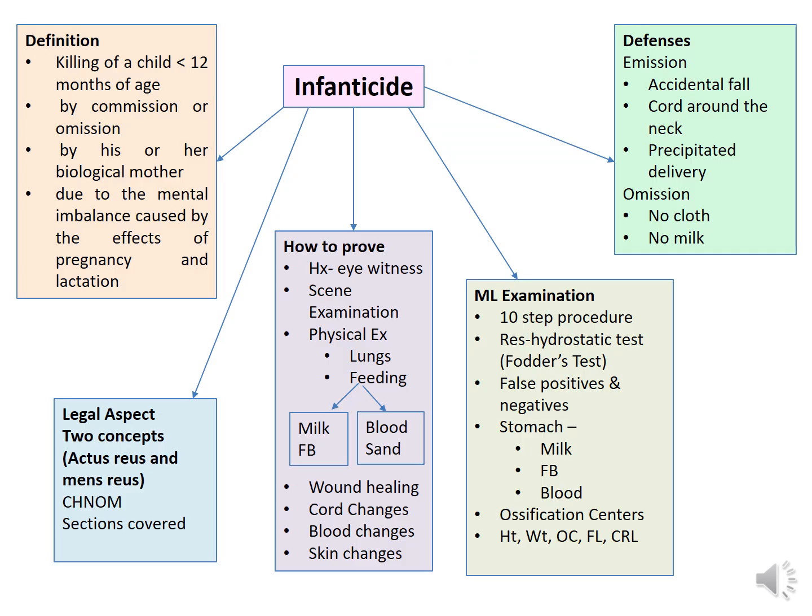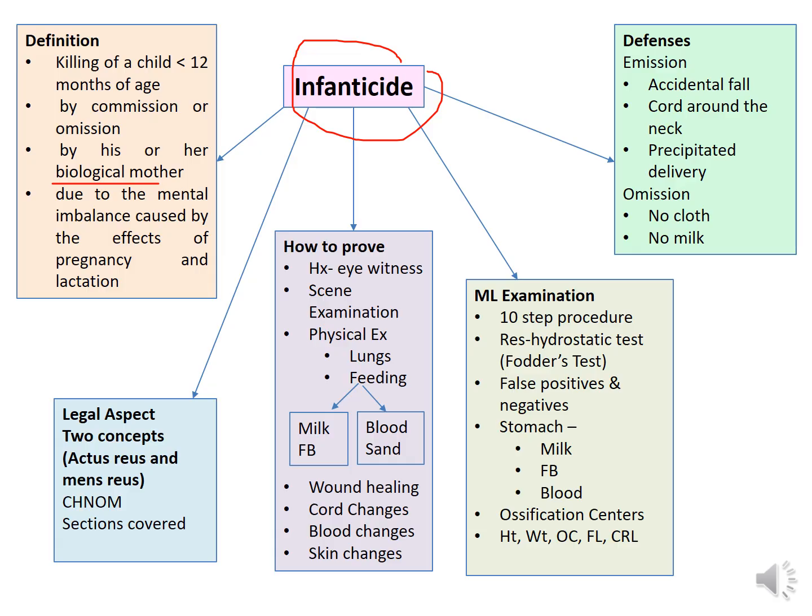Right, so now this is the summary slide or the flow chart. Now infanticide, what's the definition? Killing of a child less than 12 months of age by commission or omission by his or her biological mother, all right, only the biological mother, due to the effects of mental imbalance caused by the effects of pregnancy and lactation.